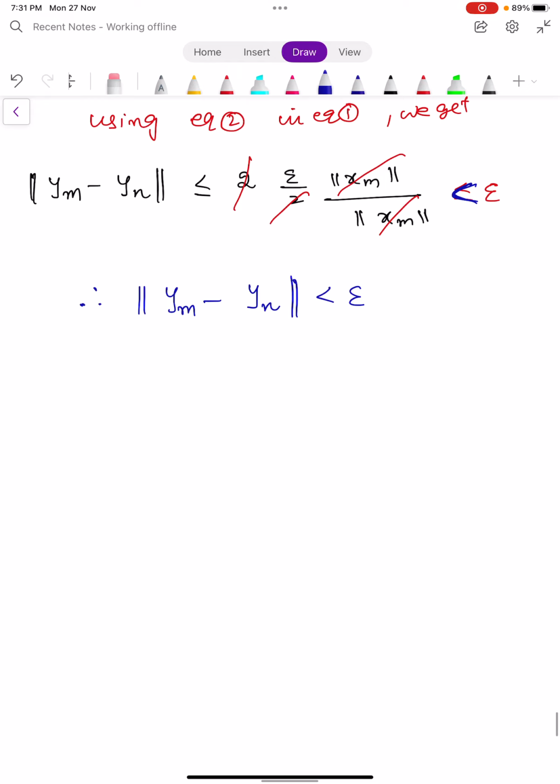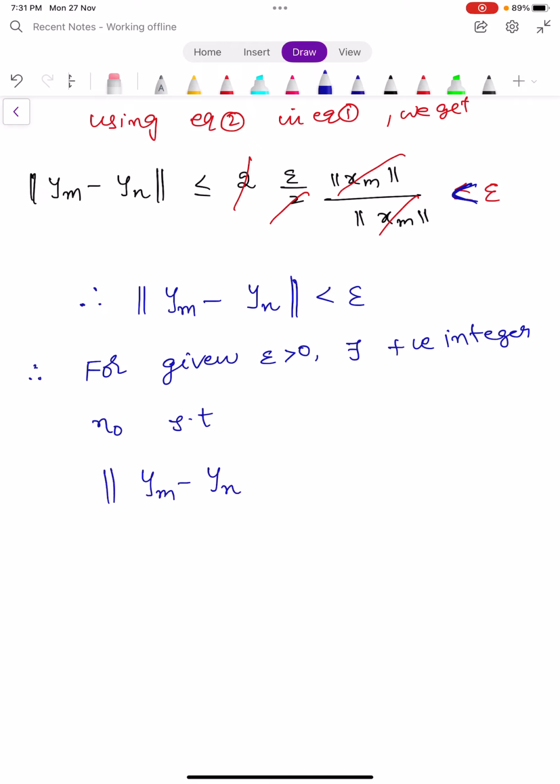Therefore, we write like this: for given epsilon greater than 0, there exists a positive integer, small n naught, such that norm ym minus yn is less than epsilon for all n, m greater than or equals to n naught.